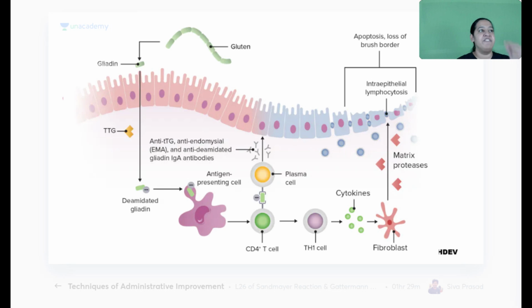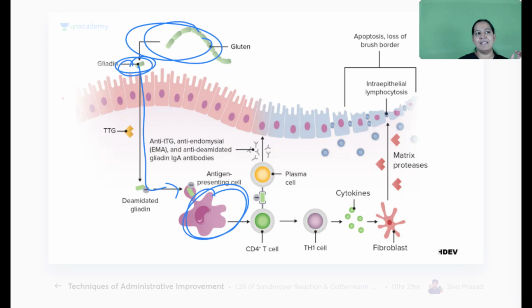See, the patient is eating wheat. Wheat contains gluten. Gluten will form gliadin. Gliadin will go inside and stimulate B cells. B cells will form plasma cells. Plasma cells are forming antibodies, and these antibodies are causing flattening of the villi.